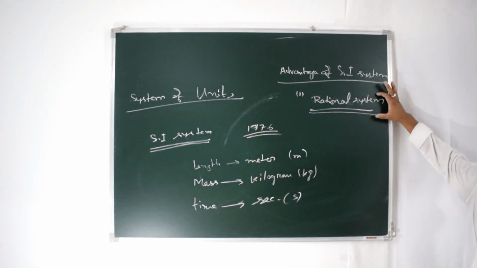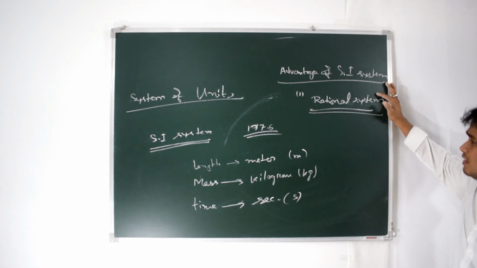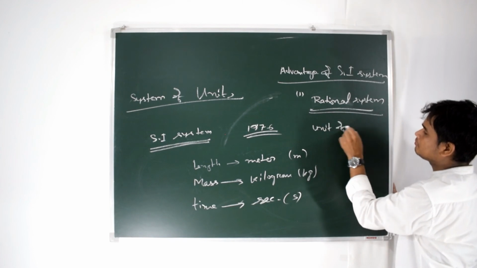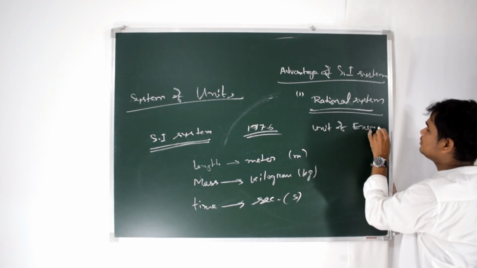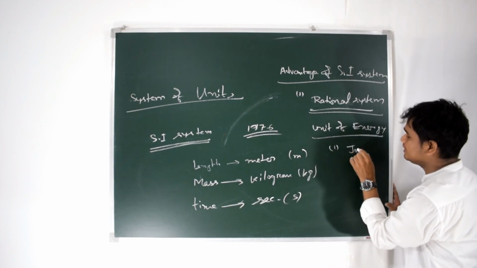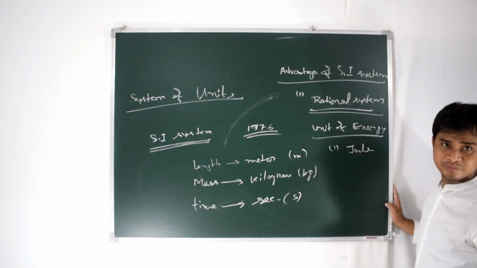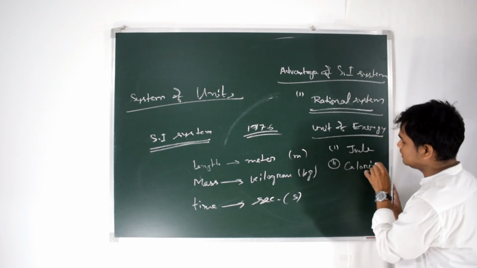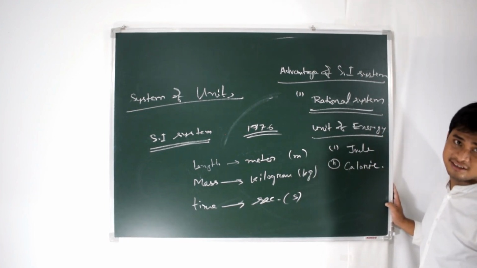First, it is a rational system. What is a rational system? If we look at the unit of energy, you know the units of energy from class 9. Number 1, joule. Number 2, calorie, which you studied in heat energy.